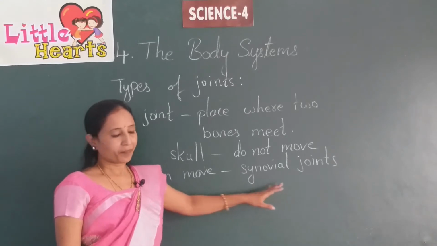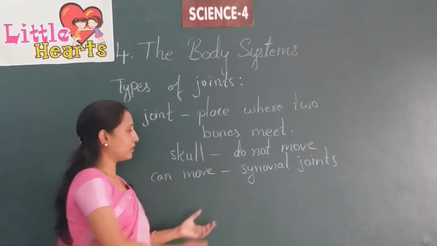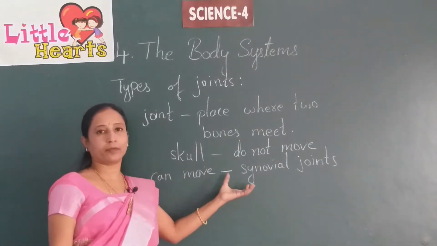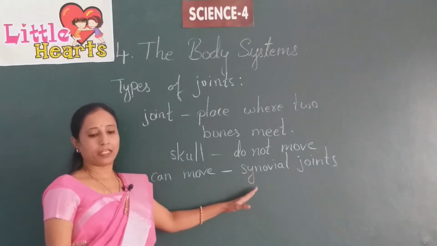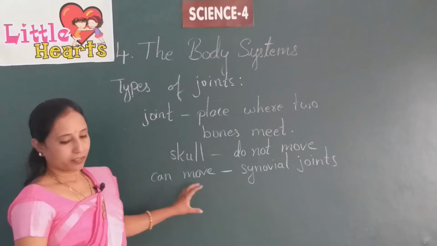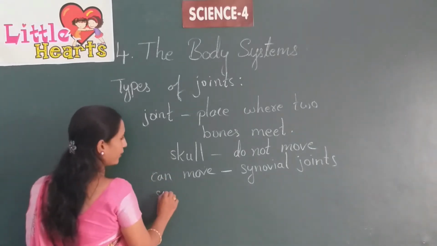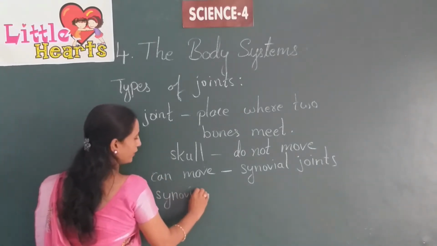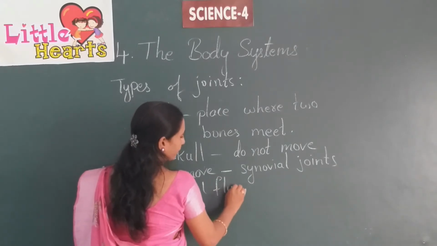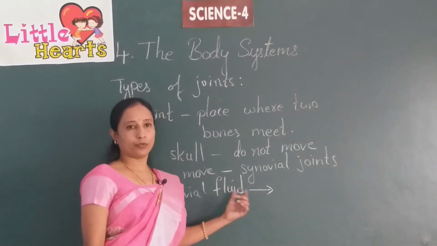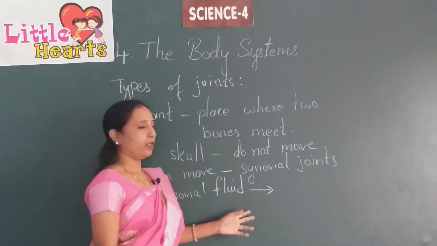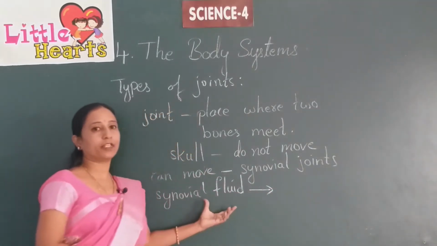How are these joints freely movable? These joints have a fluid called synovial fluid, which is present in between the two bones. What is the purpose of this synovial fluid?